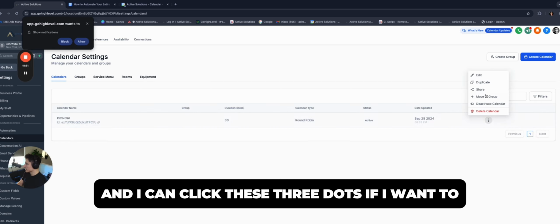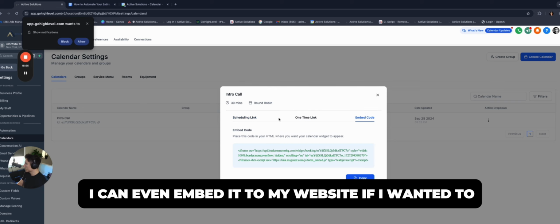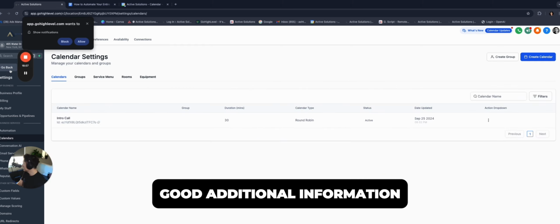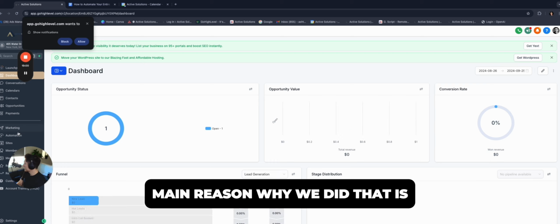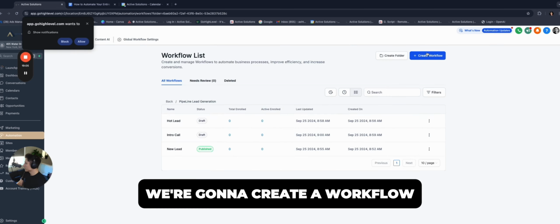And I can click these 3 dots if I want to. I can click the share button and I can actually copy this down to paste it somewhere, or I can even embed it to my website if I wanted to. Good additional information. But main reason why we did that is so we can go back to automations. We go to our thing here that we created. We're going to create a workflow.